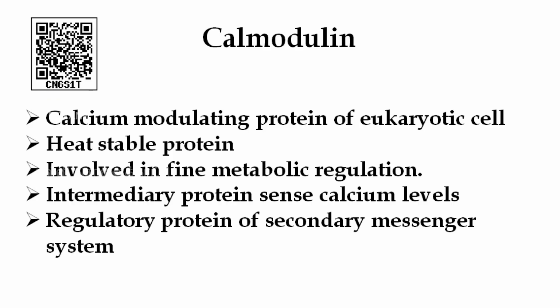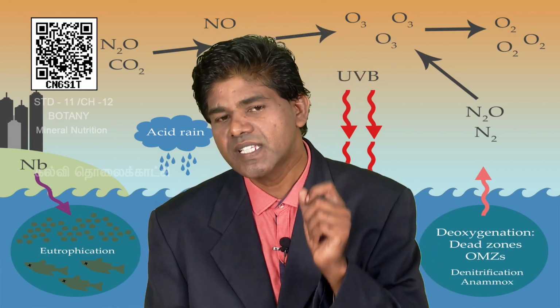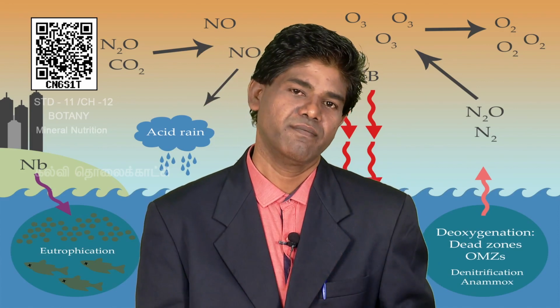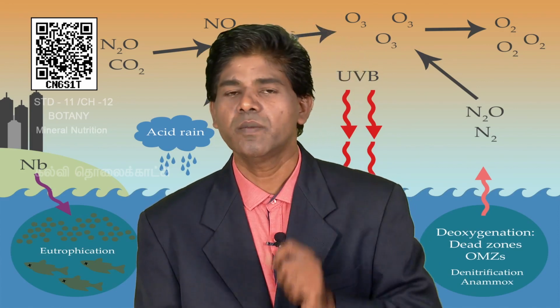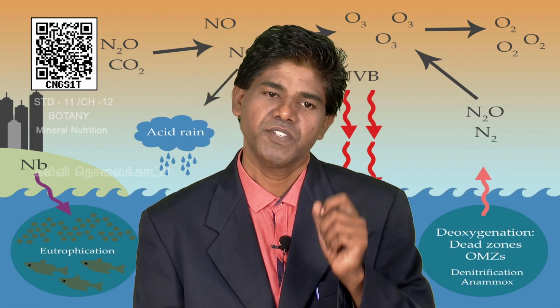So, it is an intermediary protein which senses the calcium level, a regulatory protein of the secondary messenger system. So, calcium is a secondary messenger system. It is a calcium modulating protein. So the calcium is essential for this protein, which is involved in fine metabolic regulation.